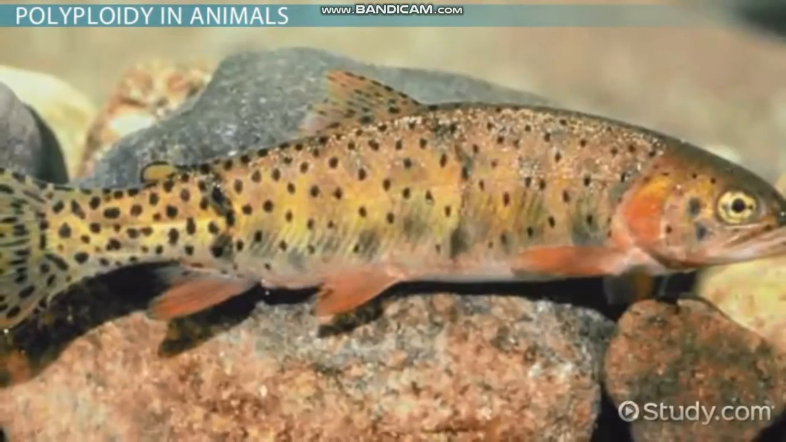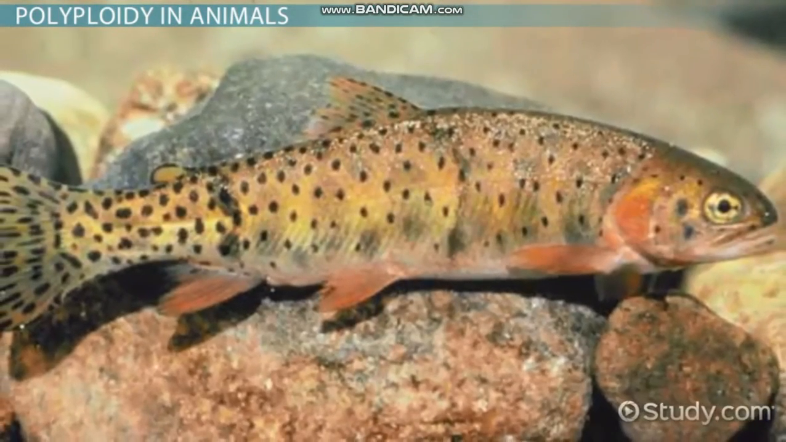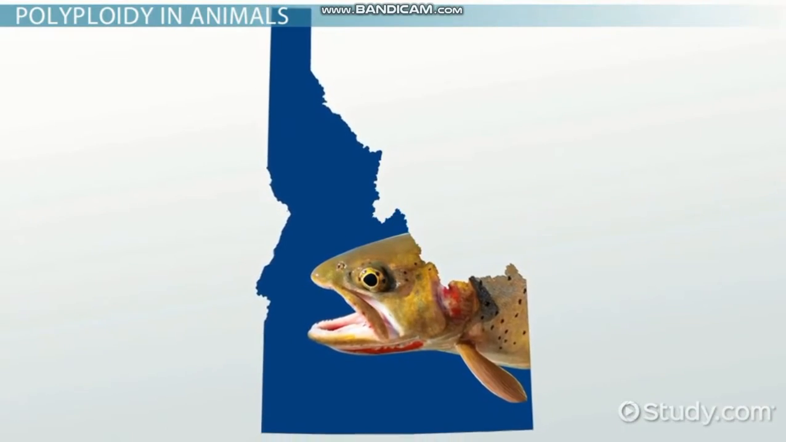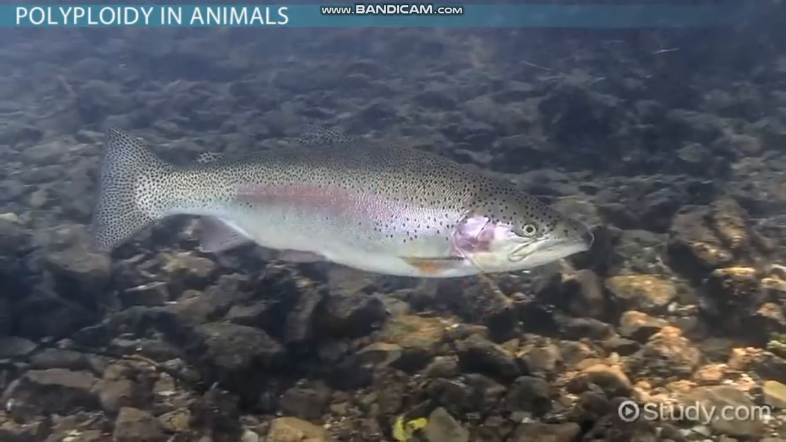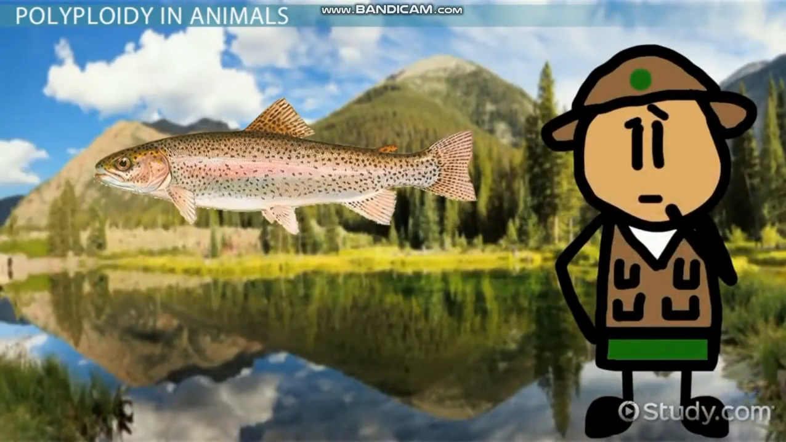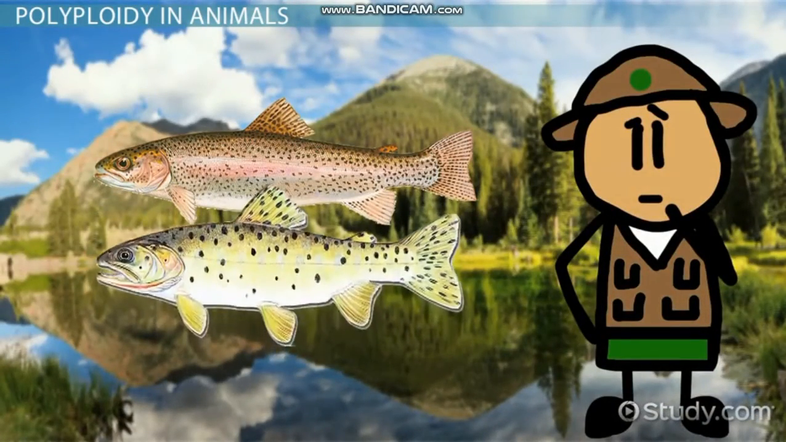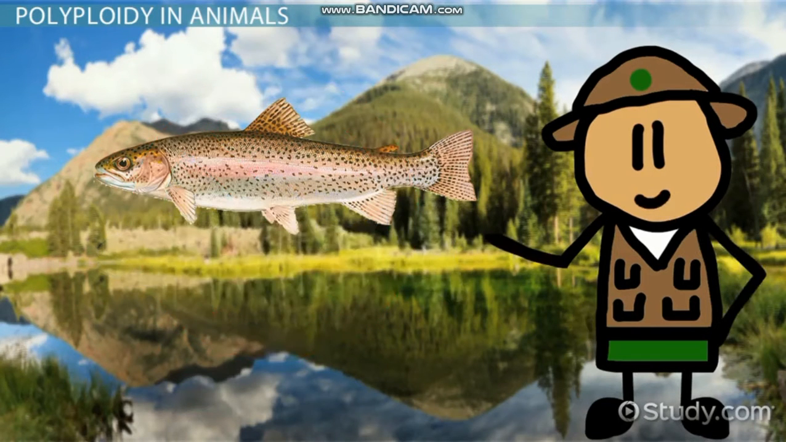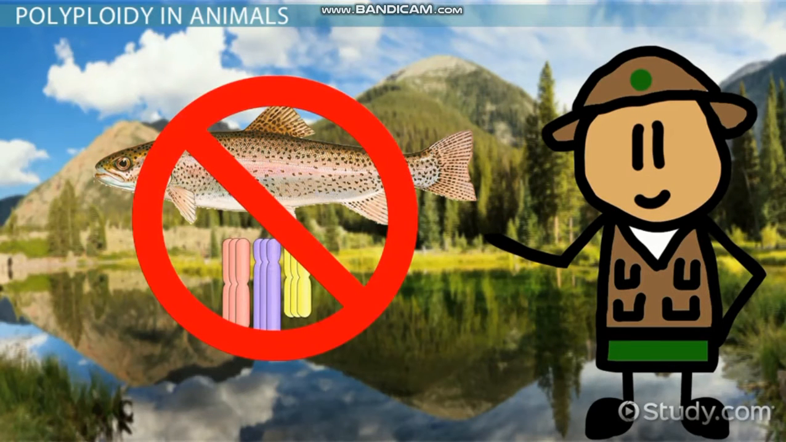A specific example of polyploidy in action is the triploid trout. In Idaho, the cutthroat trout is the state fish, but other fish, like the rainbow trout, were introduced into the area. Conservationists wanted to prevent the rainbow trout from breeding with the cutthroat trout to preserve their species. The solution? Create a triploid rainbow trout that can't reproduce using polyploidy. So how did scientists manage this?